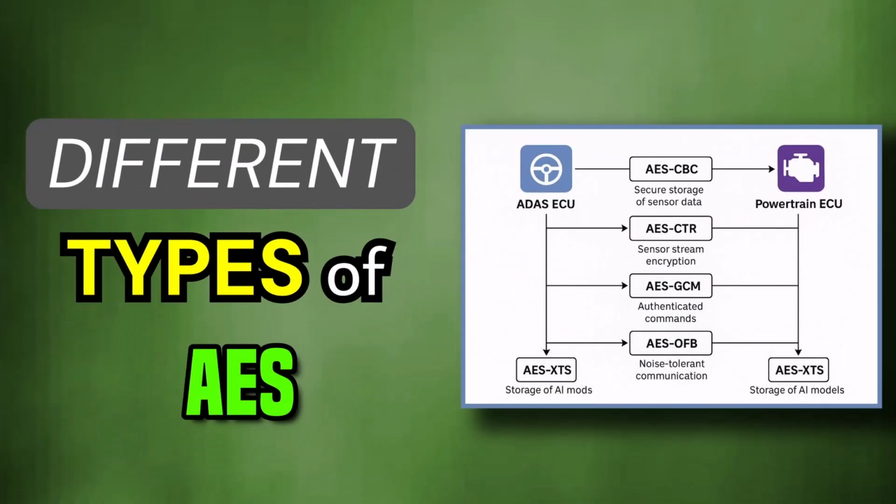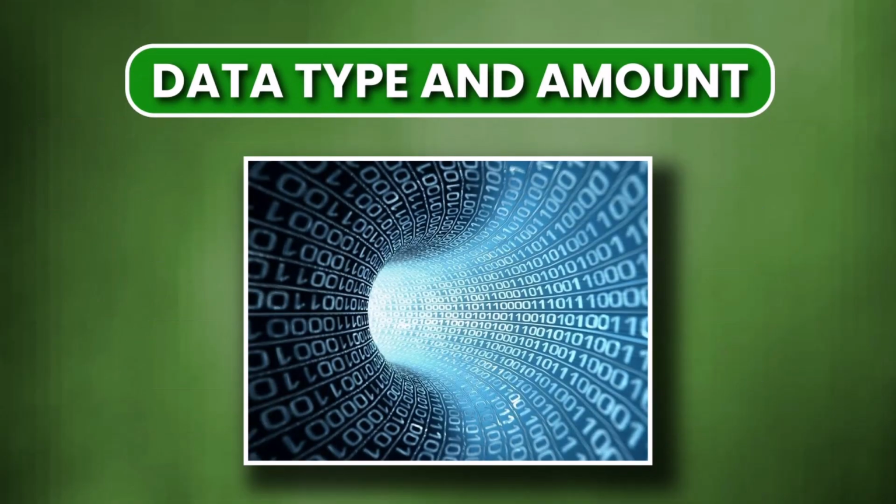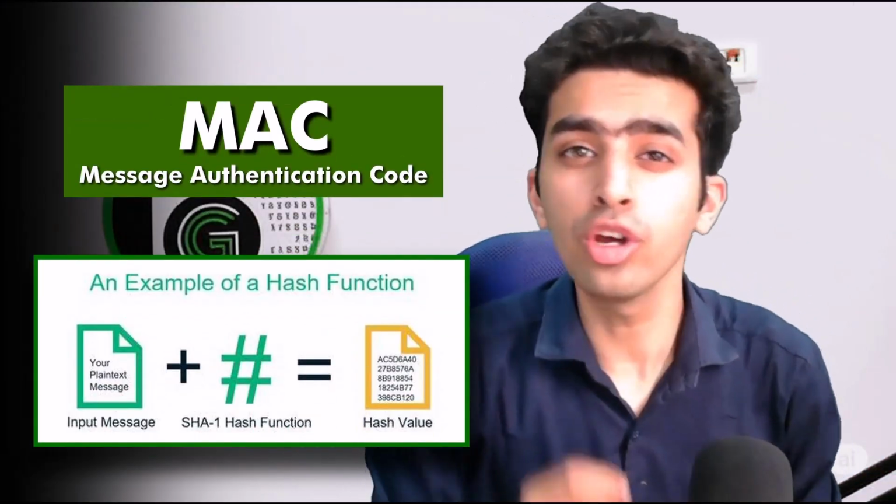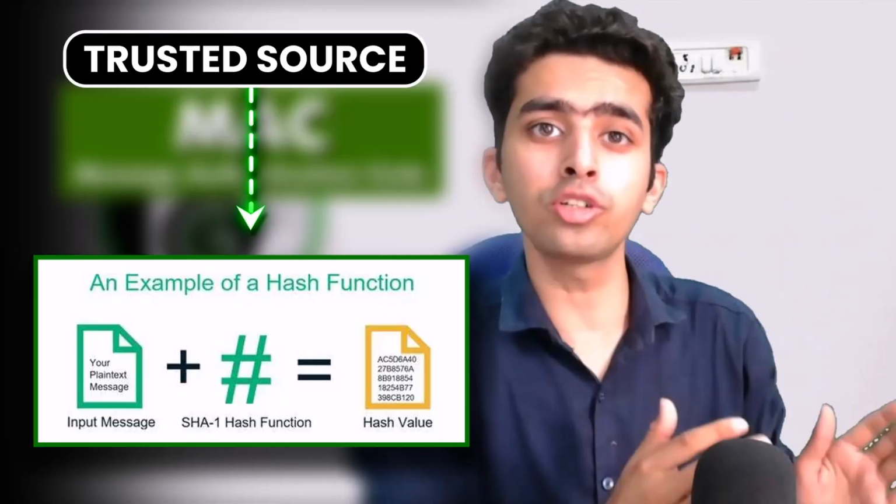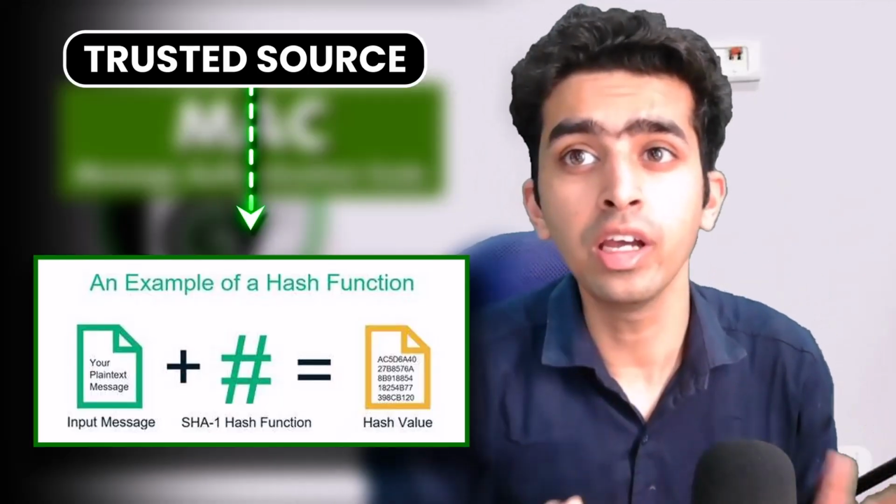And there are different types of AES modes which can be used depending upon the amount of data and type of data being transmitted or received between two embedded nodes. Another is the MAC, message authentication codes, which ensures that the data is coming from a trusted source using a commonly shared secret key. So it provides confidentiality but also the integrity feature for doing secure communication between two embedded nodes.